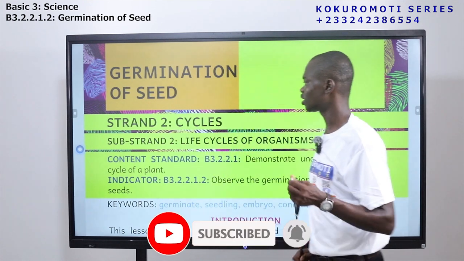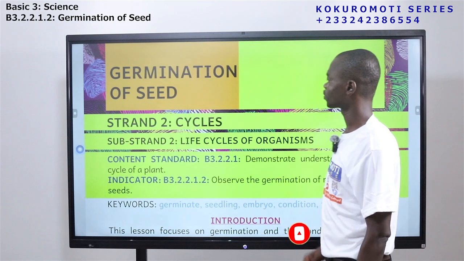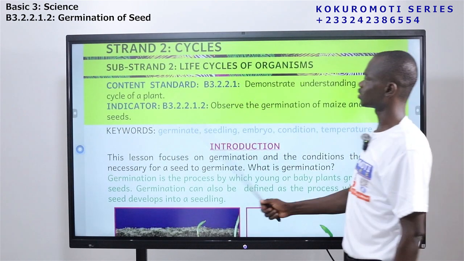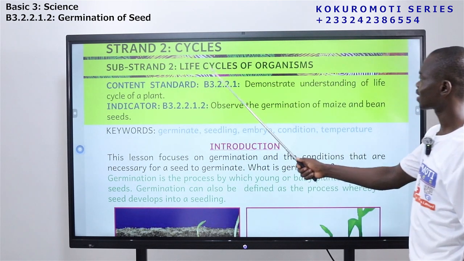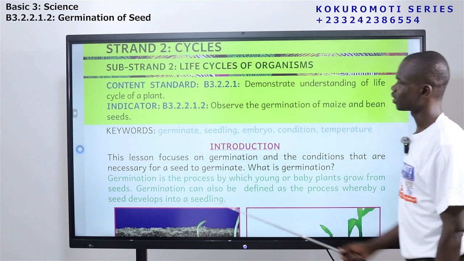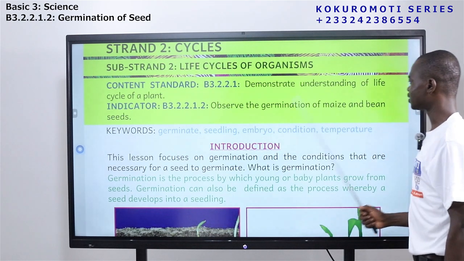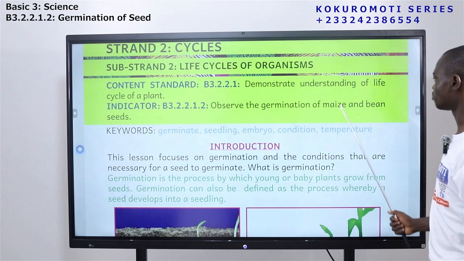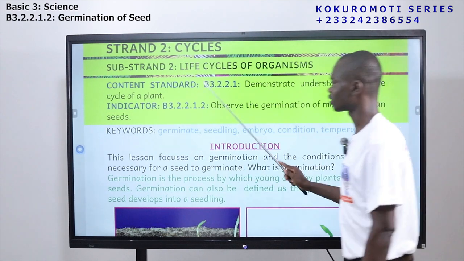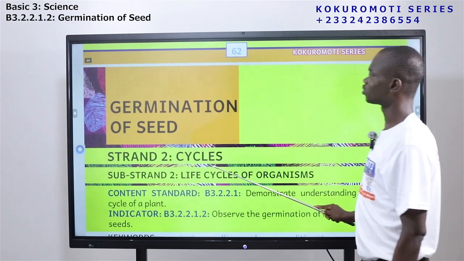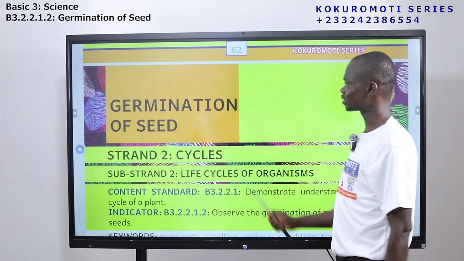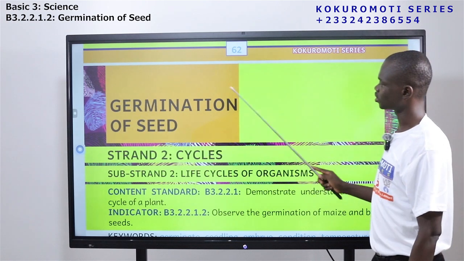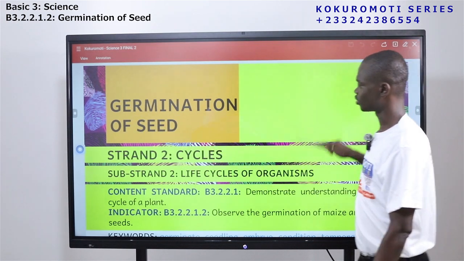Okay, so what are we looking at today? We are looking at strand 2, cycles. The substrand is substrand 2, life cycles of organisms. The indicator is: observe the germination of maize and bean seeds. So the topic for today is germination of seed. All of you, germination of what? Seed. Very good.